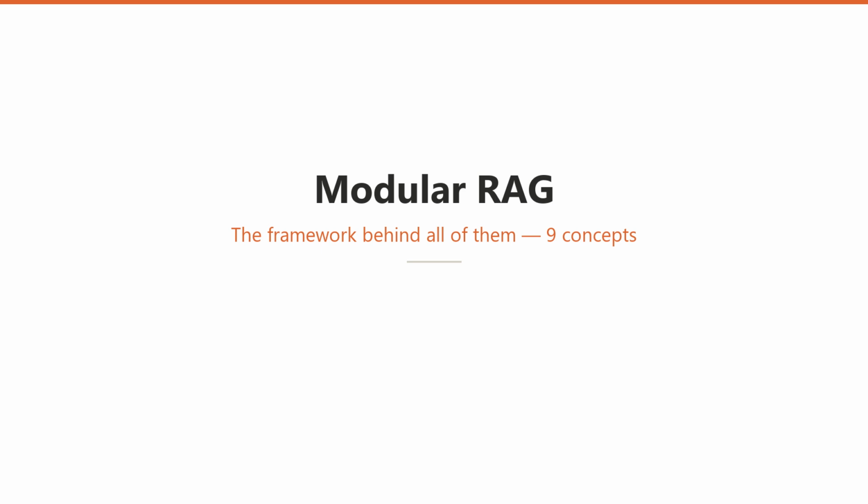They are not 6 unrelated inventions, they are 6 configurations of a small set of composable modules, and once you see that, you stop memorizing techniques and start designing systems. That is the shift modular RAG names, from thinking about RAG as a fixed pipeline you pick off a shelf, to thinking about it as a set of Lego blocks you assemble for the problem in front of you.